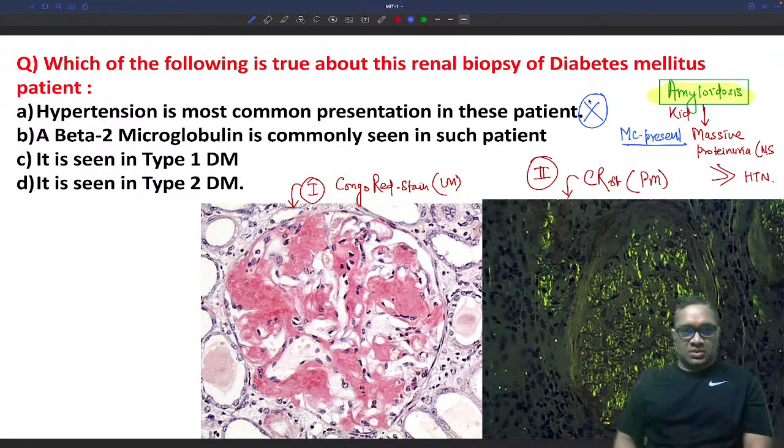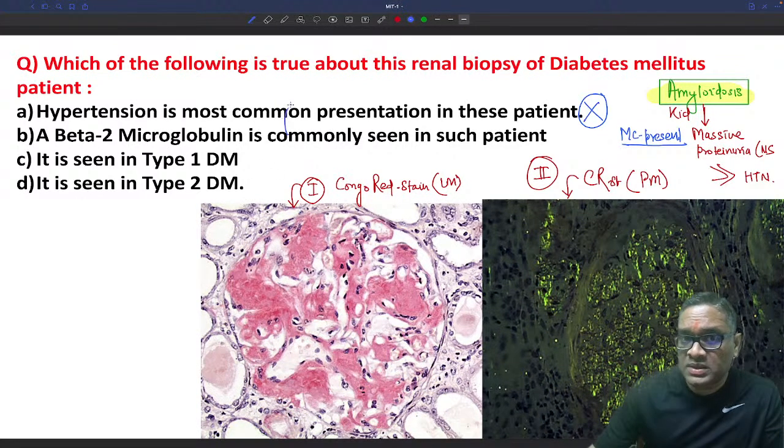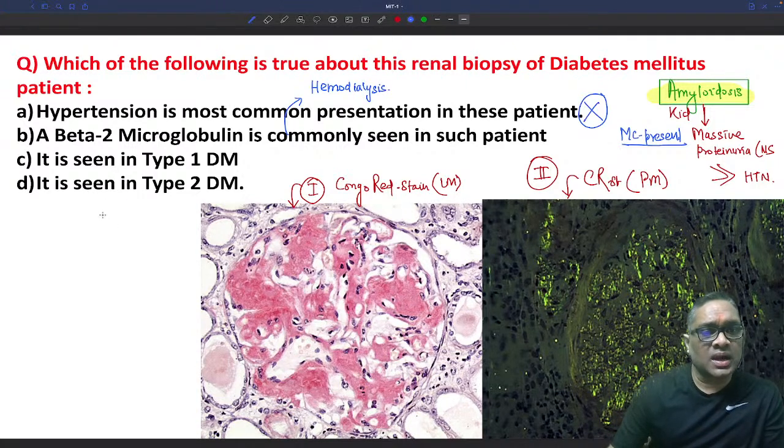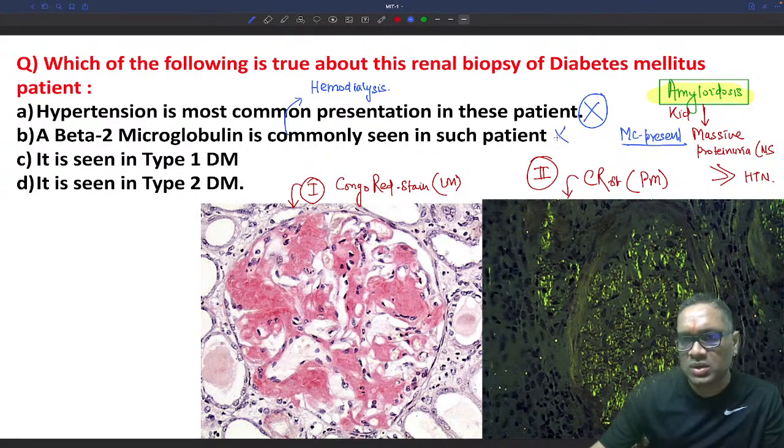Now coming to the second option. Beta 2 microglobulin is commonly seen in such a patient. Will you find beta 2 microglobulin commonly in such a patient? Diabetic patient, amyloidosis patient. So beta 2 microglobulin, where will you see it commonly? This is commonly seen in which condition? It is seen mostly in hemodialysis, right? It is seen in hemodialysis associated amyloidosis, and this is diabetes mellitus. So it is not beta 2 microglobulin which will be seen here. So this option B is also wrong, right?